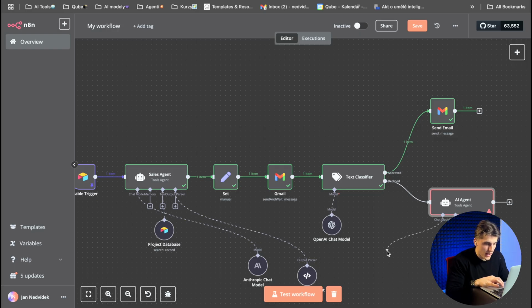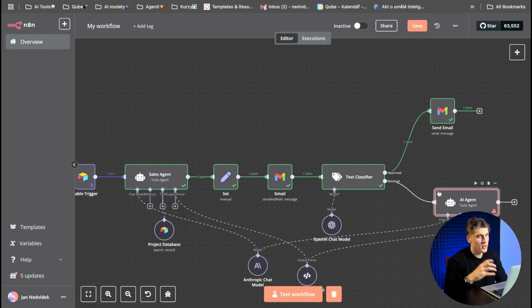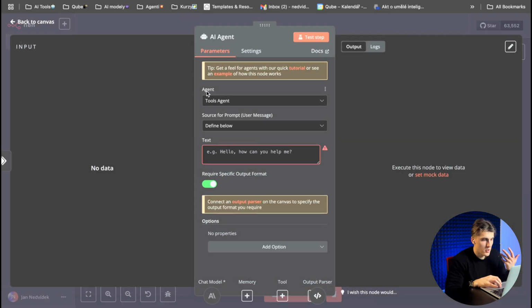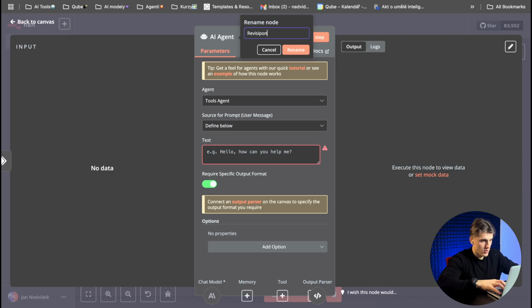Okay, so we can connect this agent to the same AI model. We can connect this agent to the same parser. We don't need a tool because we already have the information from here, from the project database. But if we want, we can, but he already has some context, so I think we don't need to do it now because it will work. So I will just rename it to revision agent.